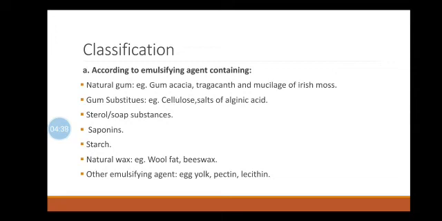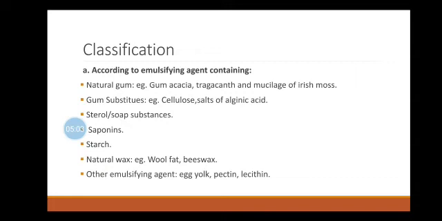First one is emulsions containing natural gums. Example, gum acacia, tragacanth, mucilage of Irish moss, etc. Second one is emulsions containing gum substitutes. Example, cellulose, salts of alginic acids. Third one, emulsions containing various soaps.